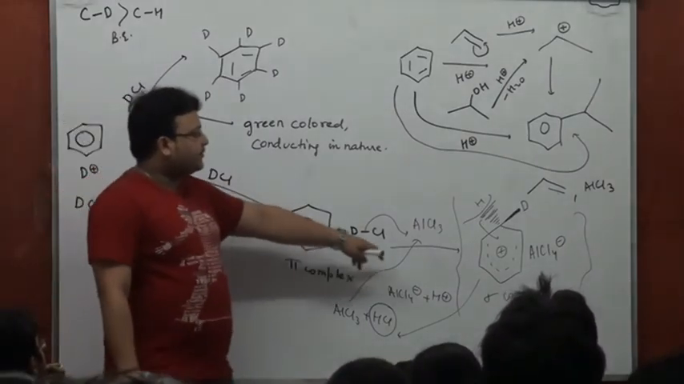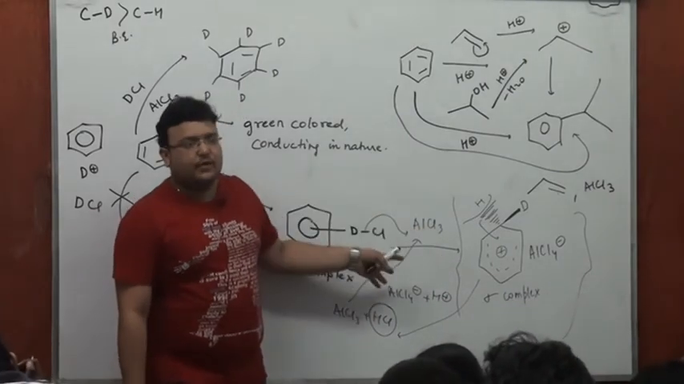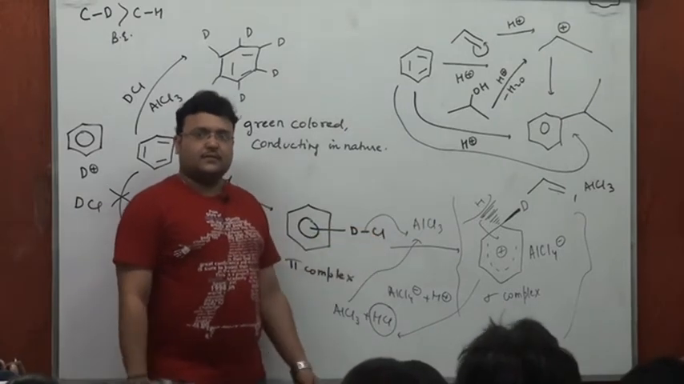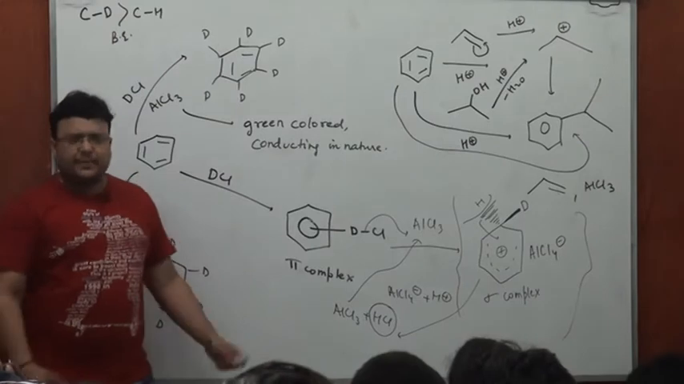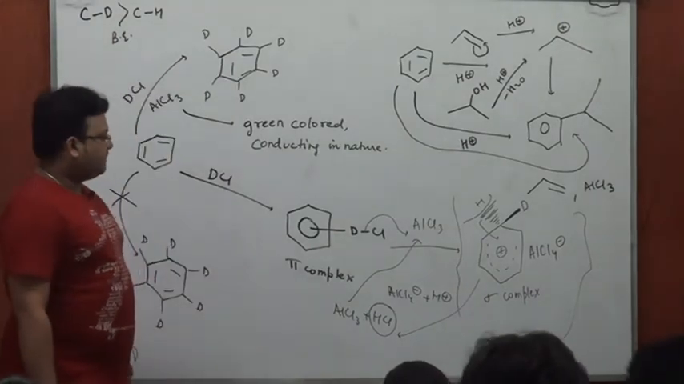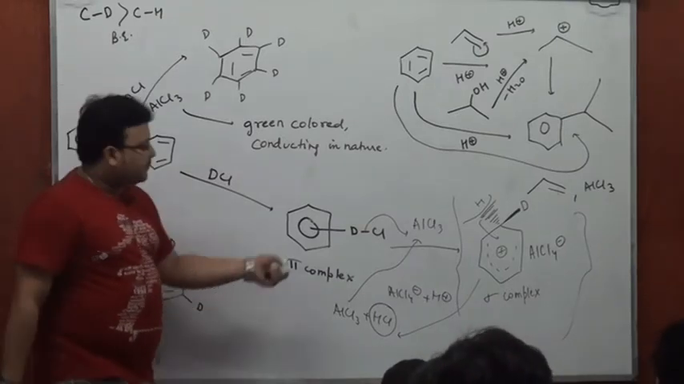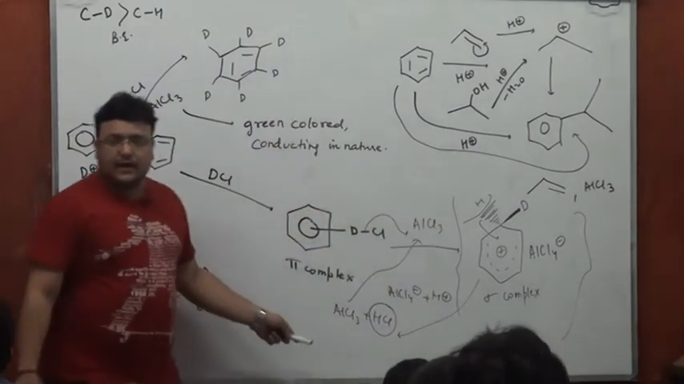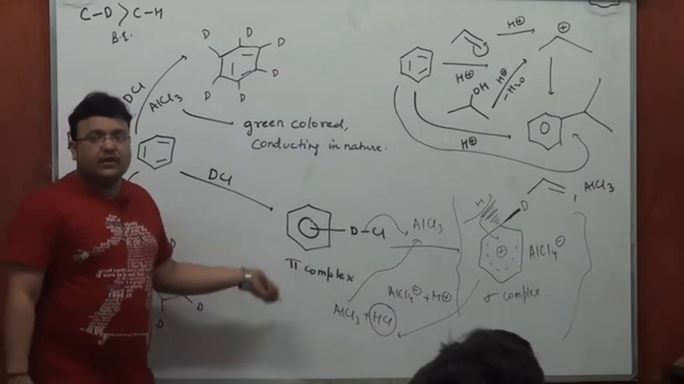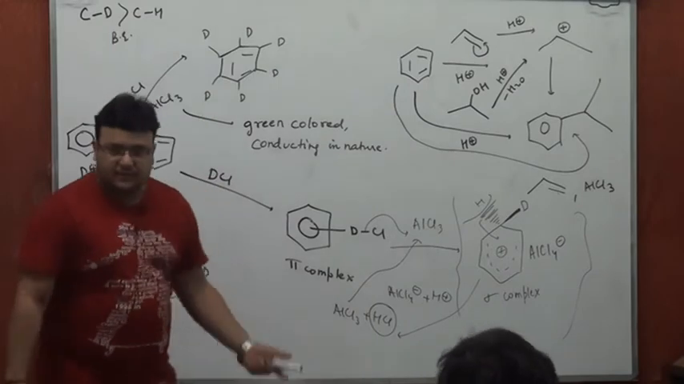So AlCl3 acts as a Lewis acid. AlCl3 acts as a catalyst because it's getting regenerated. This is going to be the real story. A pi complex maturing to a sigma complex, AlCl4 minus helping in the abstraction of H plus here, making it aromatic again. H plus interacting with AlCl4 minus, regenerating AlCl3, which is acting as a catalyst, and HCl is formed as a byproduct.